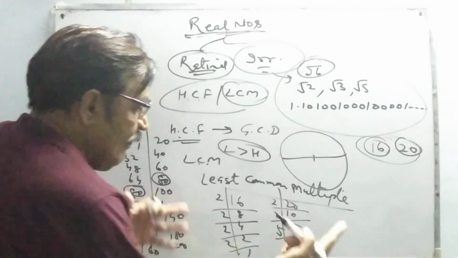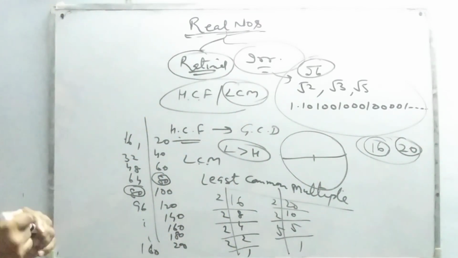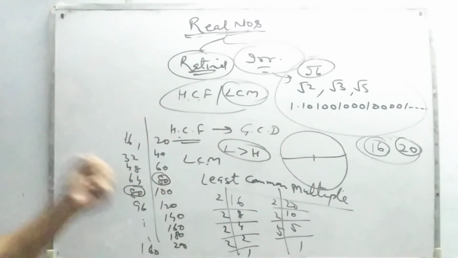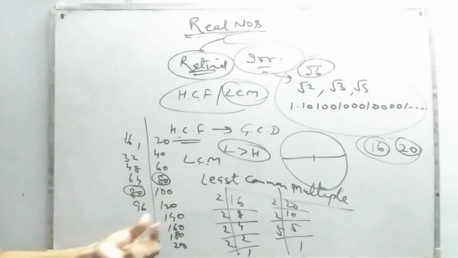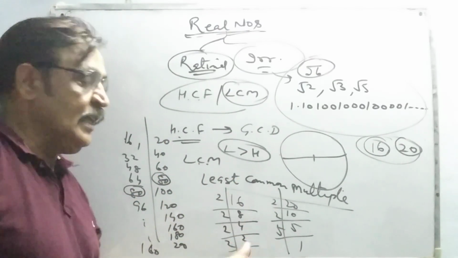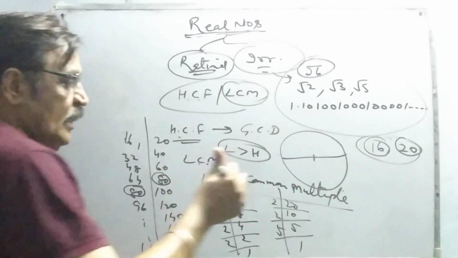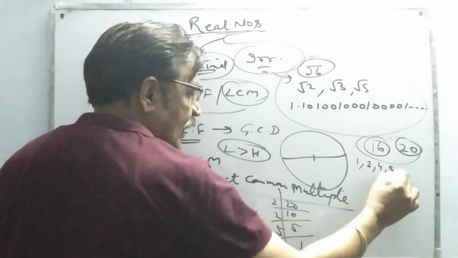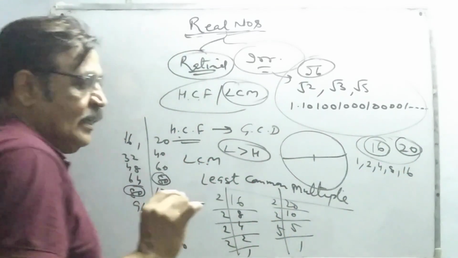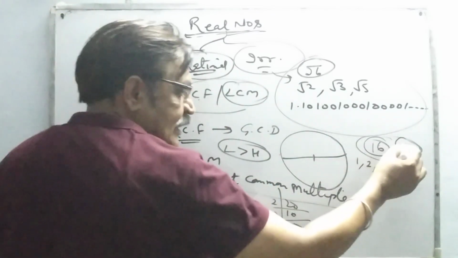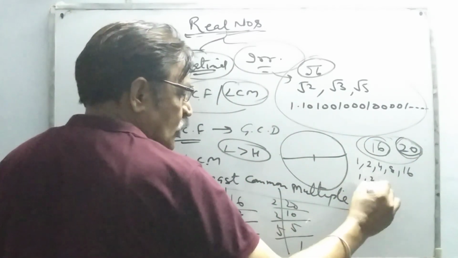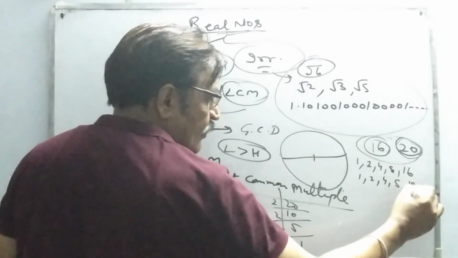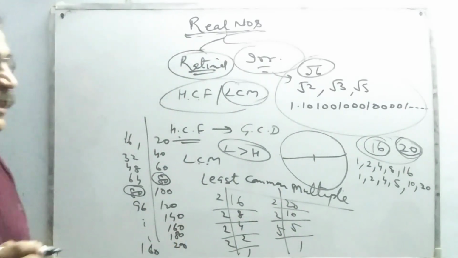Now see, HCF and LCM, this is some sort of comparison. Don't get tensed, don't get confused. I have written a table of 16 and 20. There is a meaning, there is a logic in it, and I have made factors of 16 and 20 as well. See, for 16, 1 is a factor, 2 is a factor, 4 is a factor, 8 is a factor, 16 is also a factor. If you consider factors of 20, 1 is there, 2 is there, 4 is there, 5 is there, 10 is there, and 20 is there. So these are the factors.